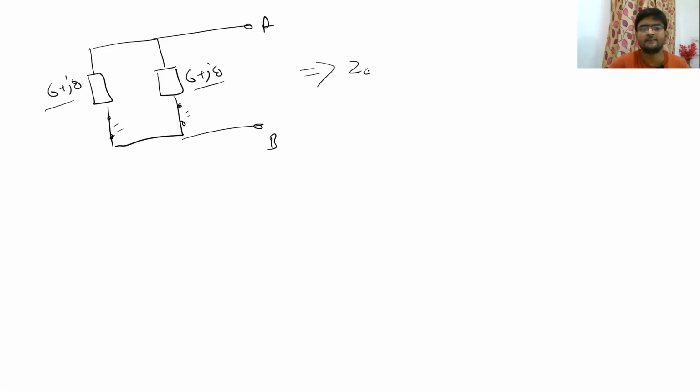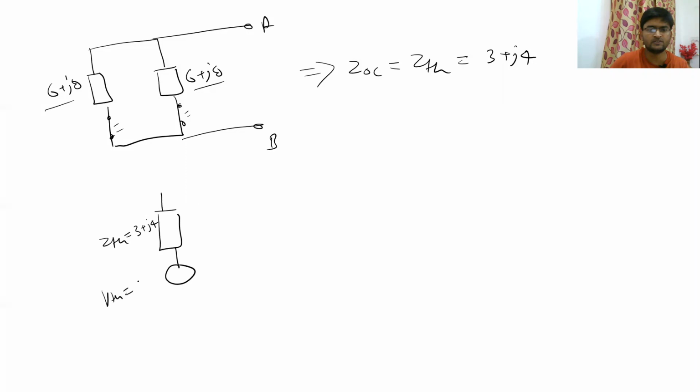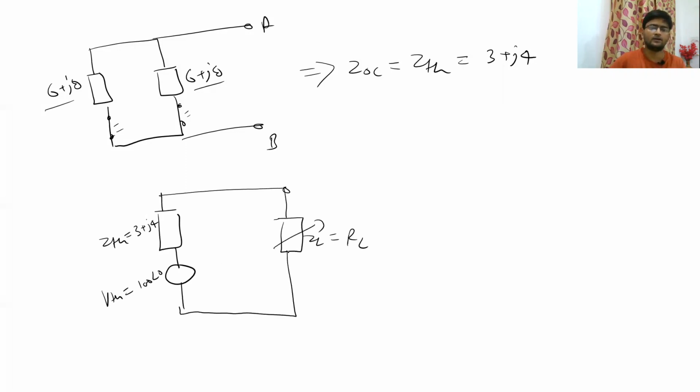So we will get ZOC is equal to ZTH, which will be equal to 3 plus j4, which is a division of 6 plus j8 divided by 2, because they are in the parallel combination. So now we can draw our modified circuit. This is our ZTH, which is nothing but 3 plus j4, and then we have our VTH, which is nothing but 100 angle 0, and we have our ZL, which is nothing but RL, and it is variable also, and it is connected between A and B.